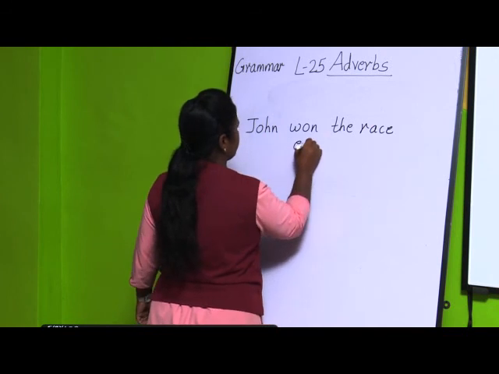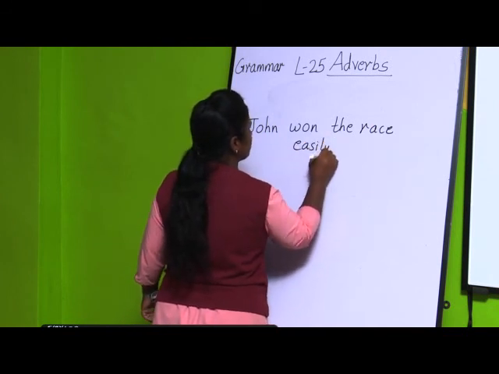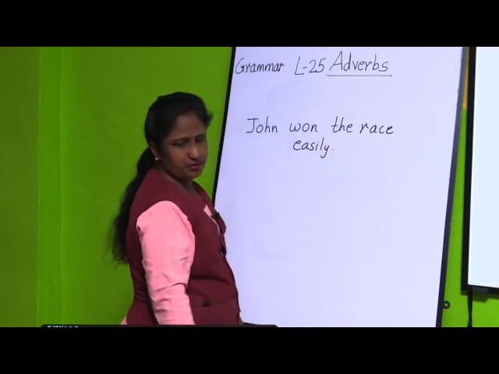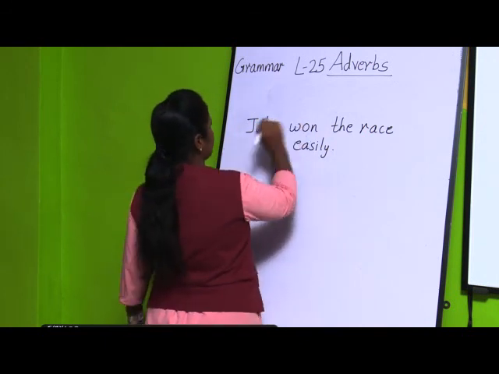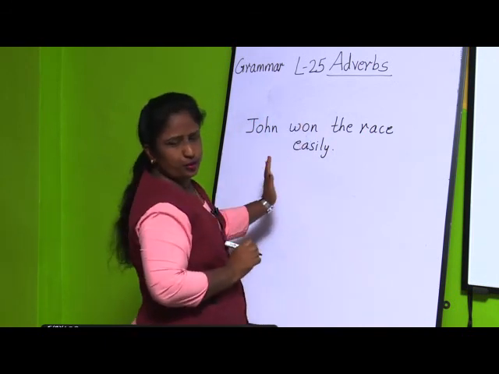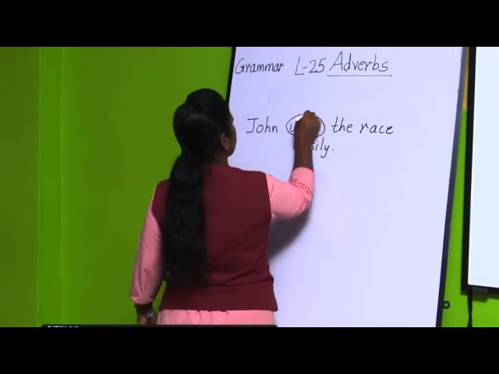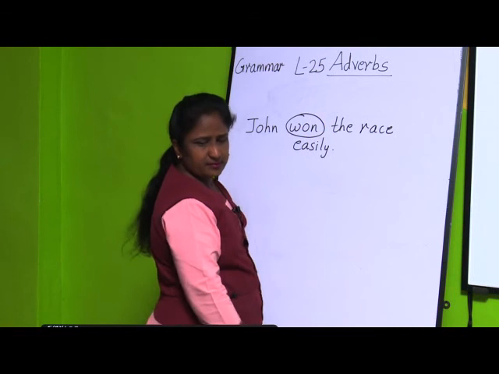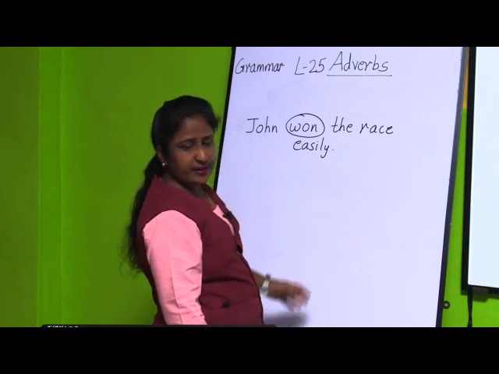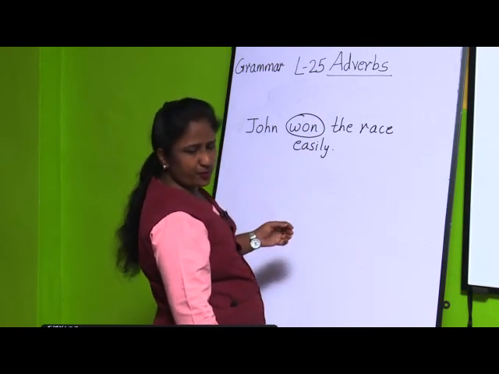Now, which is the verb here? The verb is won. So, what are you going to do? You are going to circle the adjective or verb they told. So, the verb you are going to circle, and then what have they told? Underline the adverb.